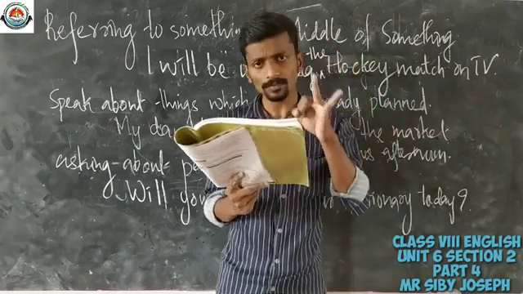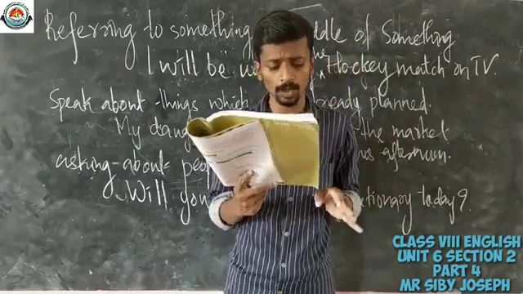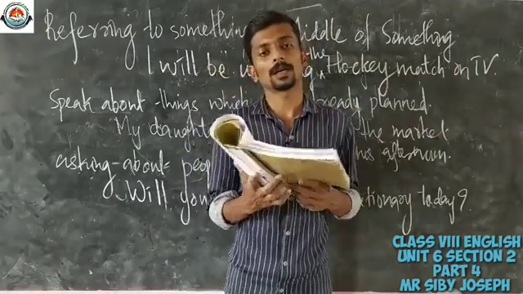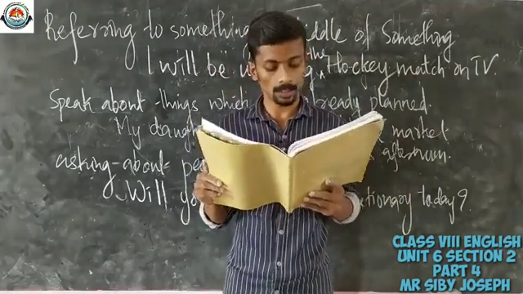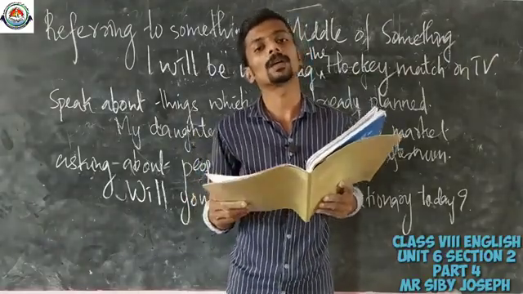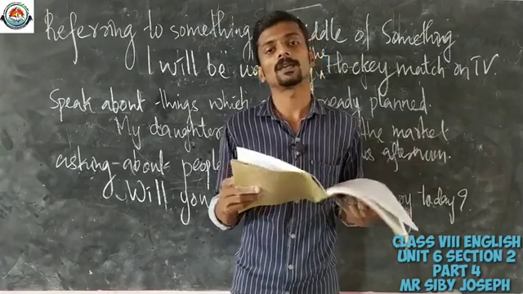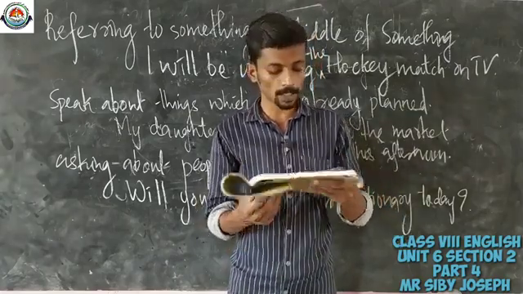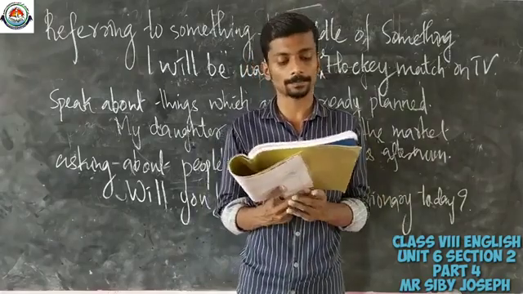One example has been done for you. In that way you can complete the rest of the paragraph by using future simple and future continuous.